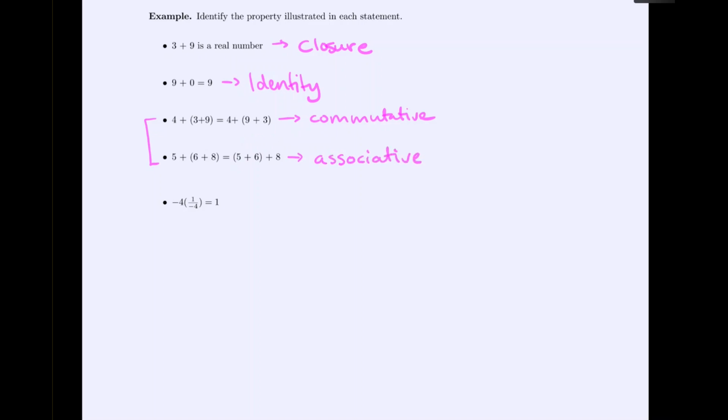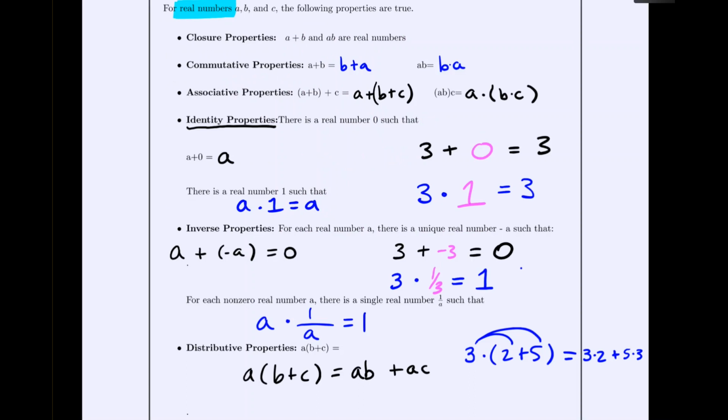Now our last statement has one number times another number equals 1. And we remember 1 is the multiplicative identity. So if you've got a number and you can multiply it by another number and then get back to the identity 1, that's the inverse property, specifically multiplicative inverse. So this shows the idea that we've got an inverse. So for this section, we just want to be able to look at a statement and then understand which of the properties from here it's representing: closure, commutative, associative, identity, inverse, or distributive.